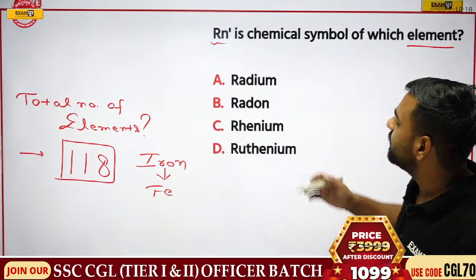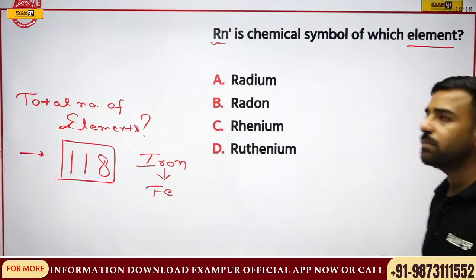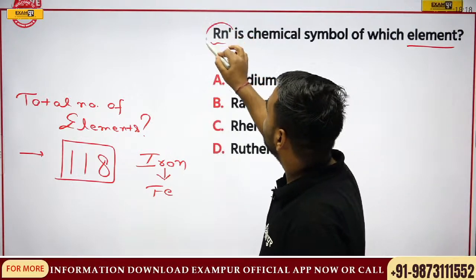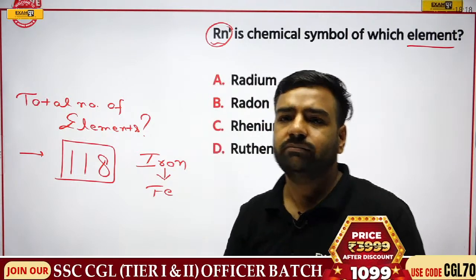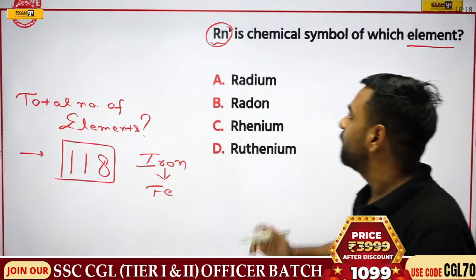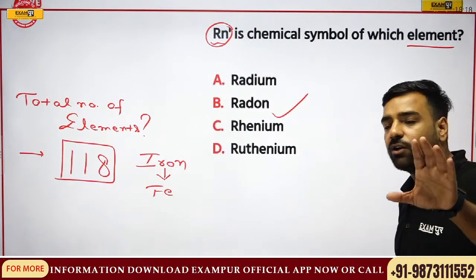Is it for radium? Is it for radon? Is it for rhenium? Or is it for ruthenium? So please remember, this Rn stands for radon. And we have Gobinath here. Yes, Gobinath, you are absolutely correct. If I talk about Rn, it is actually denoting what? Radon.